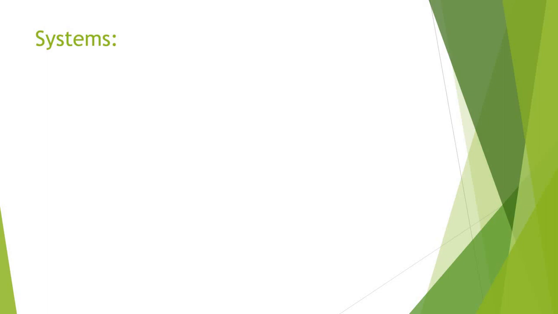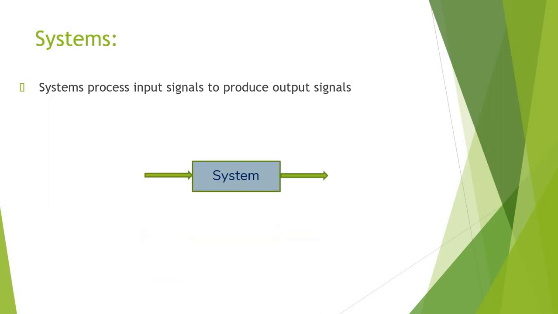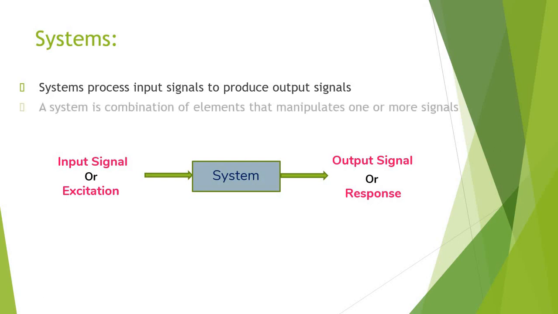First, let us see what is meant by the term system. Systems process the input signals that they receive and produce output signals. We have a system and an input signal given to that system. The input signal is also called excitation. We get an output signal, otherwise called the response. When a system receives an input signal, it produces an output signal.